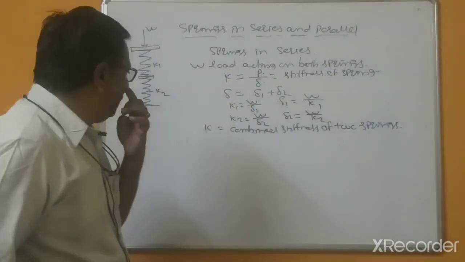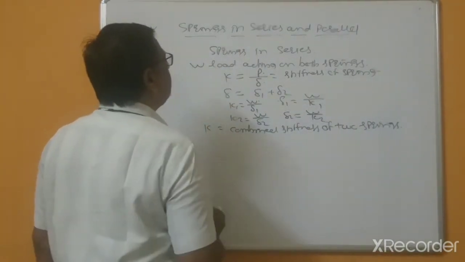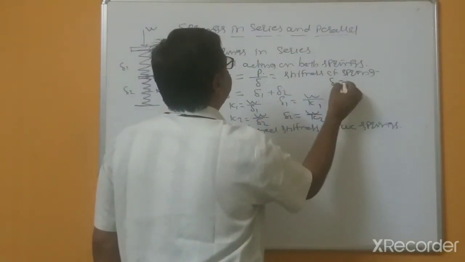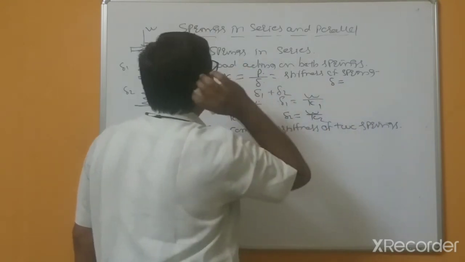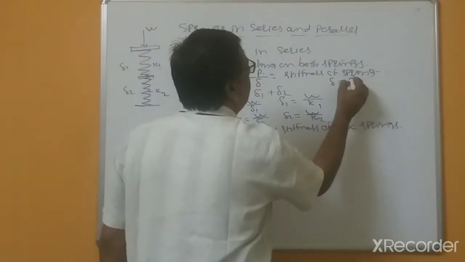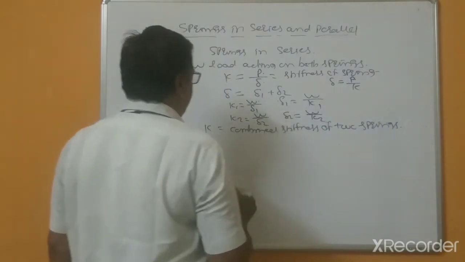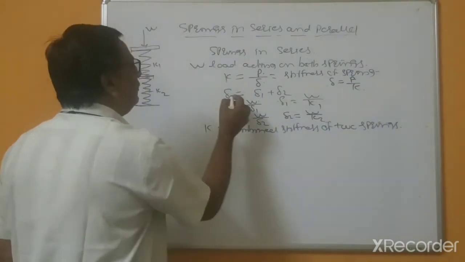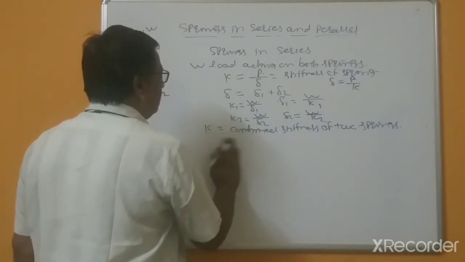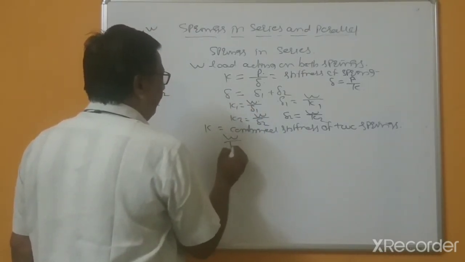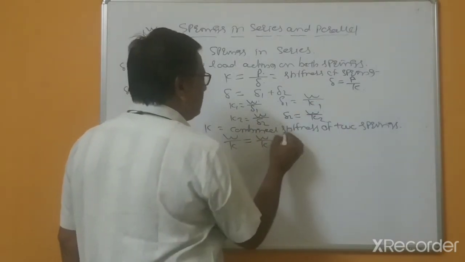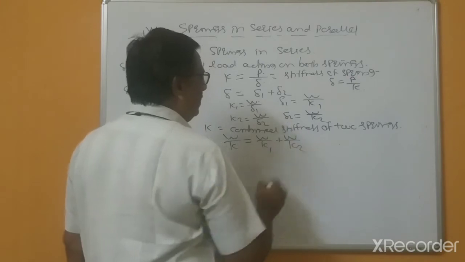Then the formula: delta equals W divided by K. So delta equals W by K equals W divided by K1 plus W divided by K2.